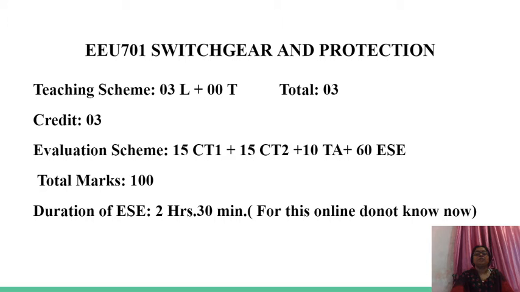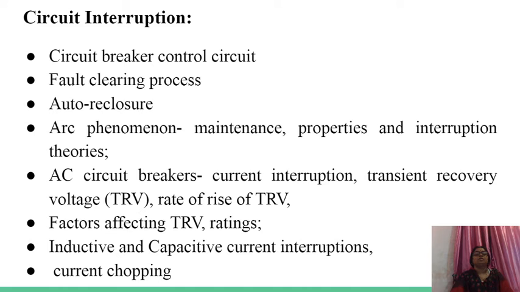So there are two parts, switch gear and protection. Switch gear means it is a switch, while protection is the processing part which makes switch on or off. So definitely we will study first protection and then switch gear. In your syllabus we have first circuit interruption, that means it is related with switch gear.